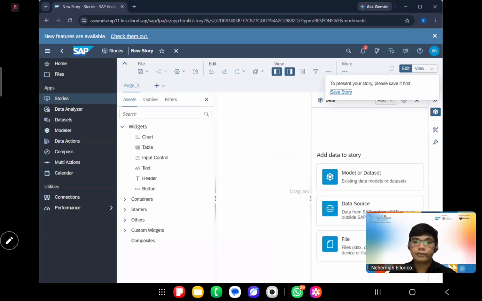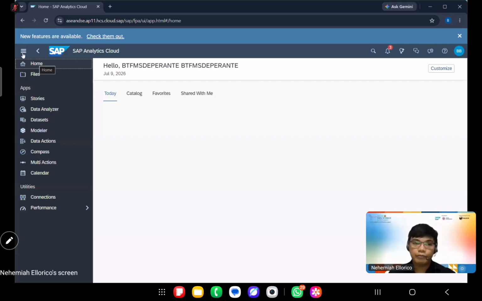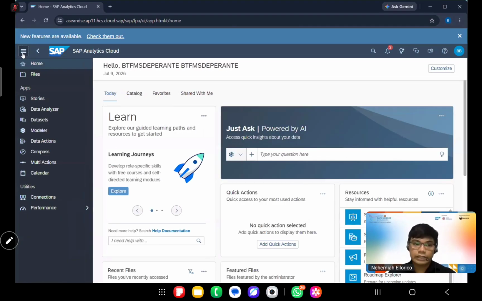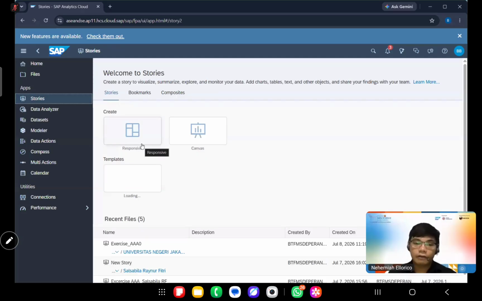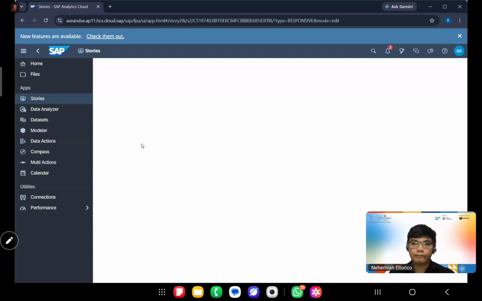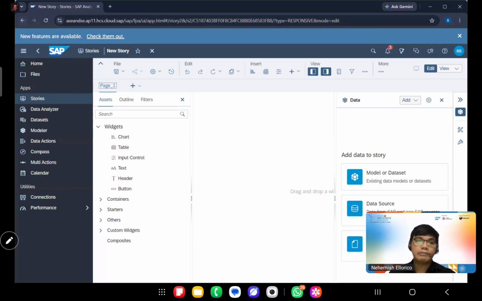So again, we will go to the stories. For example, I'm in home. I will expand this navigation bar, click on stories, and then click on responsive. Once we are on the same screen, please give a thumbs up so that I will know if you are able to go to create stories.